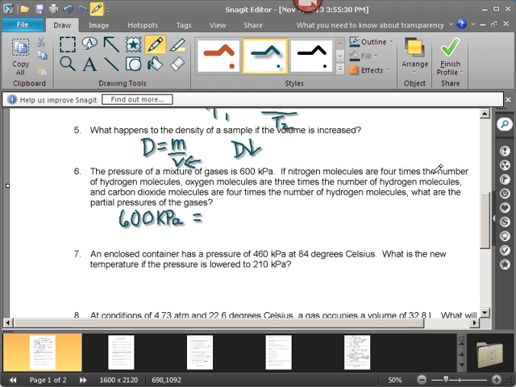So nitrogen is 4 times the number of hydrogen. The pressure that a gas exerts is directly related to how many particles there are in the mixture. So nitrogen is 4 times the number, so 4 times hydrogen's value. Oxygen, 3 times hydrogen's value.